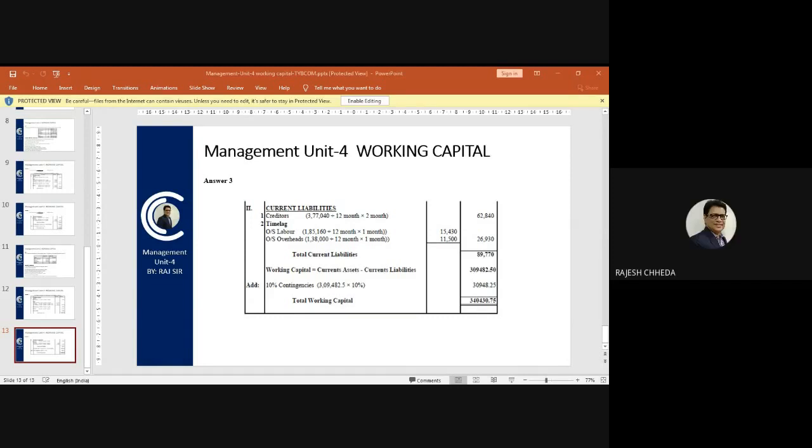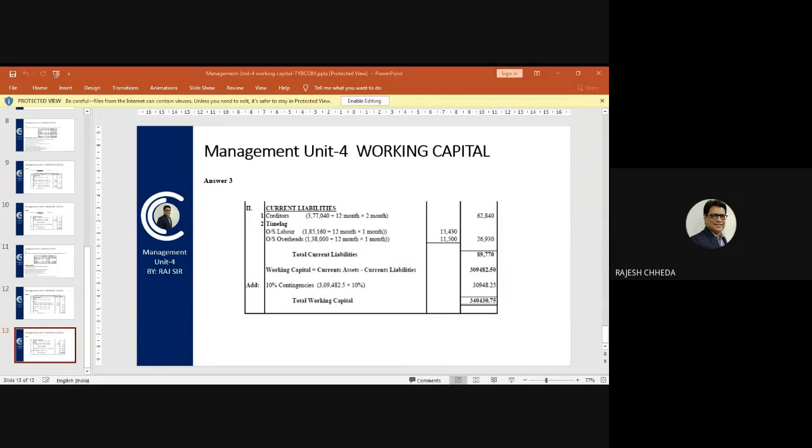Now, the question says that to this requirement, you add 10% more as a provision, as a reserve. So 10% contingencies you need to add.